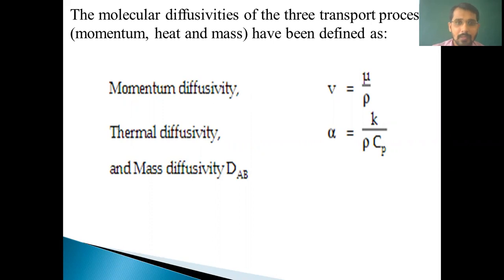The molecular diffusivities of the three transport processes, momentum, heat and mass, have been defined as follows. First one, momentum diffusivity. We will see the formula for that. Momentum diffusivity is given by V is equal to mu by rho. V is kinematic viscosity. Before that, we will see what is viscosity.